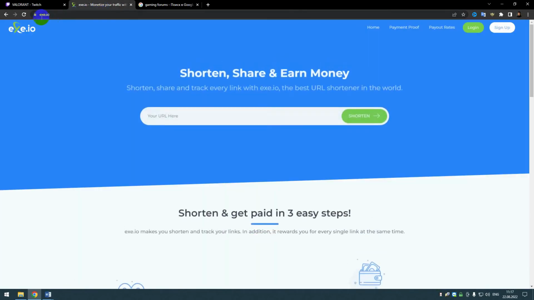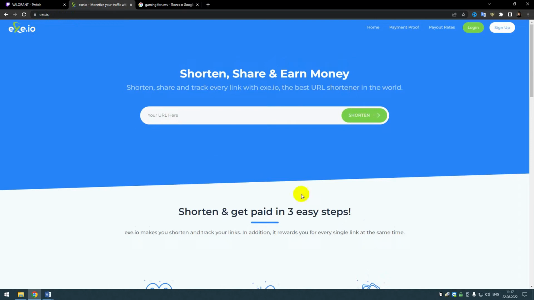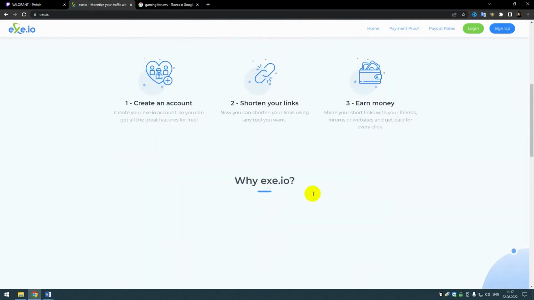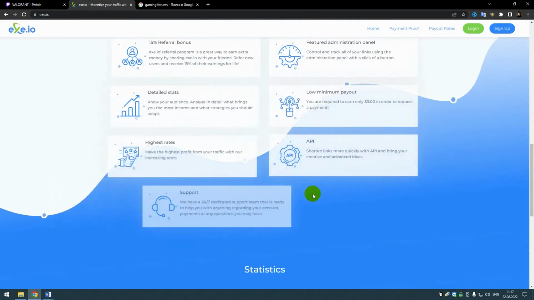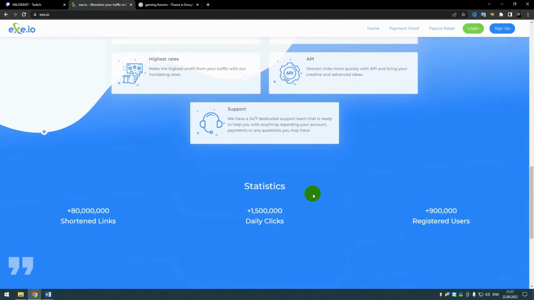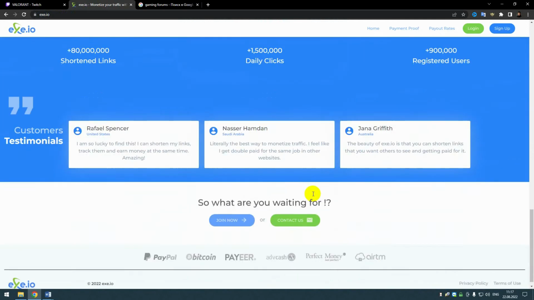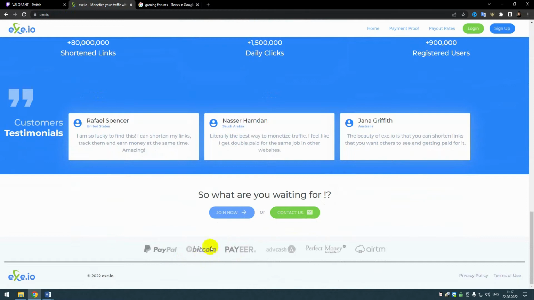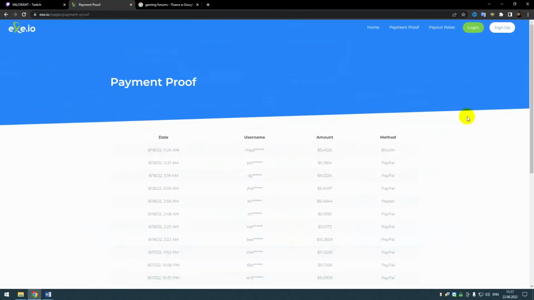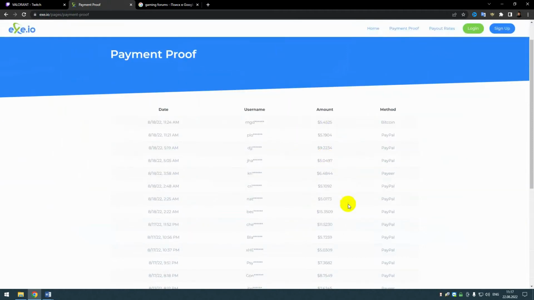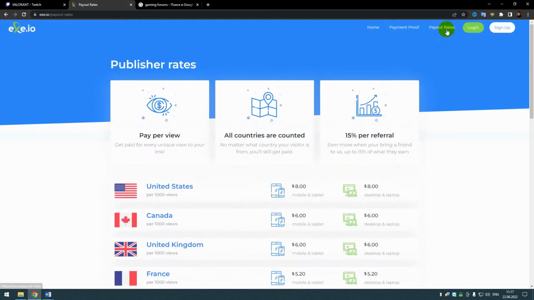At the same time, open another tab with the exe.io website. I will leave the link in the description. Here you can read more about what exe.io is, how it works, their statistics, and below you can see by which methods we can be paid. We have PayPal, Payeer, even Bitcoin. Let's see how the beneficiaries are paid. $5, $9, $6, $15. It's very motivating.